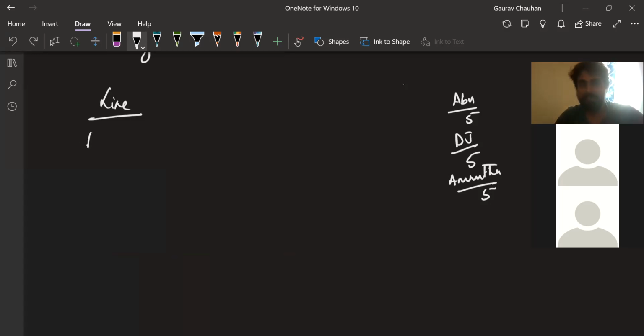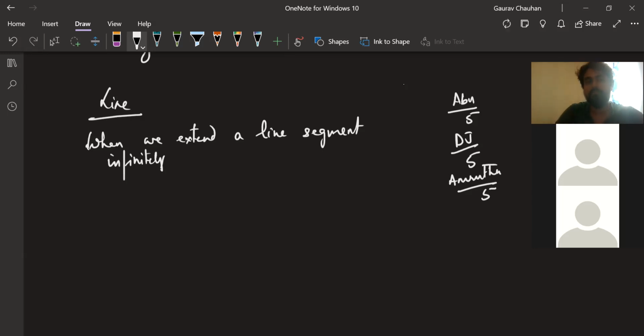We can write it like this: a line is the shape which is formed when we extend a line segment, please take this down, infinitely on both directions, we get a line. Okay.